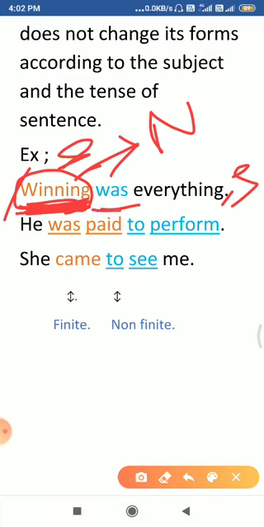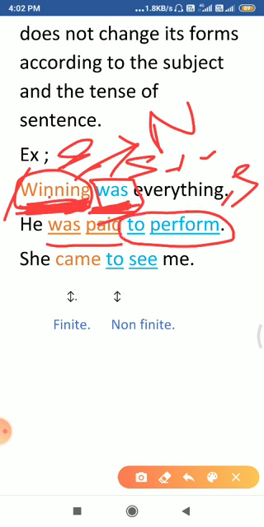In this sentence, was is forming the tense of the sentence and it has been used in place of the verb. What is the structure of a sentence? Subject, verb, object. So it has been used in place of a verb, and it is forming the tense of the sentence. So this is the original verb, this is the finite verb, and this is the non-finite verb. In the next sentence also, was paid is the finite verb, while to perform, though it is normally a verb, is not doing the job of a verb in this sentence, so it is a non-finite verb. Now in the last sentence, came is forming the tense of the sentence, while to see does not have to do anything with the tense of the sentence.